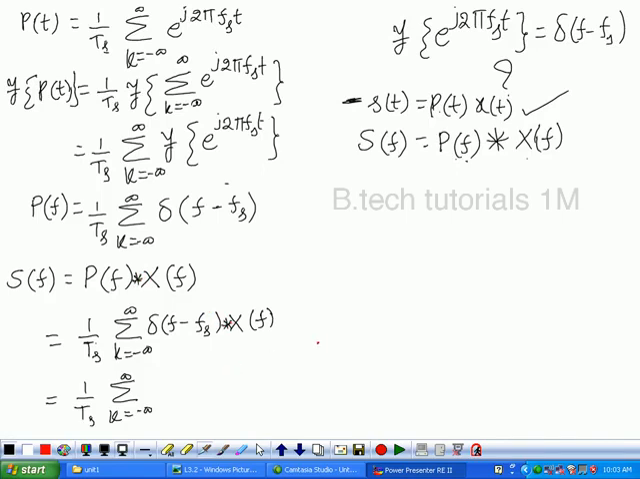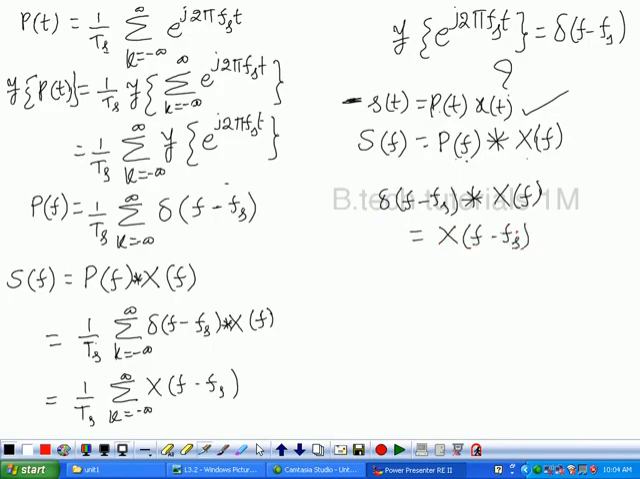If you convolve a function with the delta function, what will you get? Convolution of a function with the delta function gives the same function. If the delta function has a delay, the delay will also be introduced into the function. Therefore, this will be equivalent to x of f minus fs, because we are convolving the delta function of f minus fs with x of f.